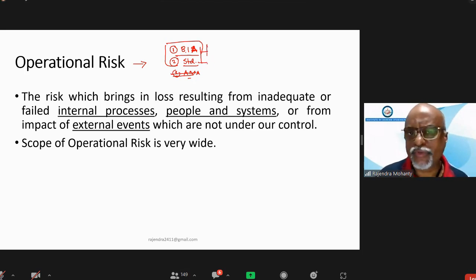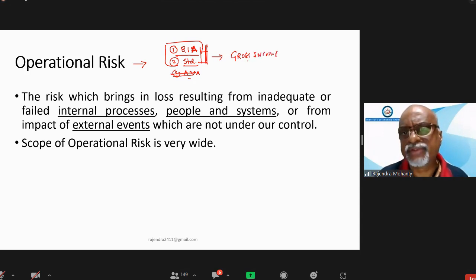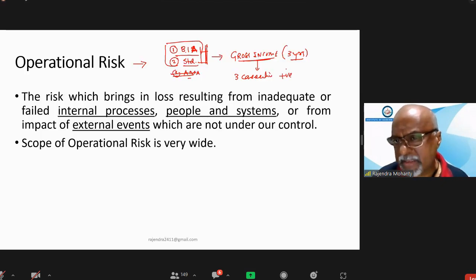Now for these two, Basel has suggested that since it cannot be assessed or estimated, we will take only the gross income of the bank for the last 3 years. The gross income of 3 consecutive years, when the profit is there.